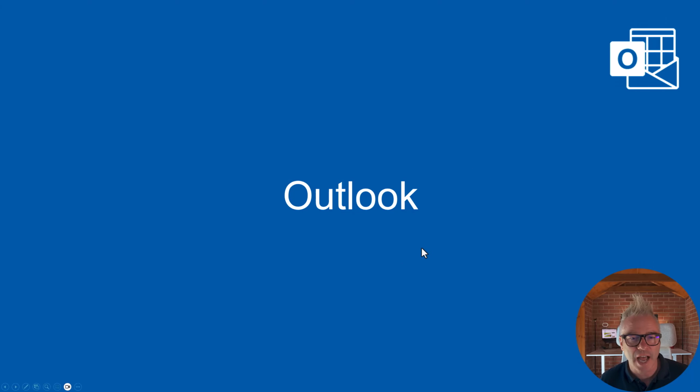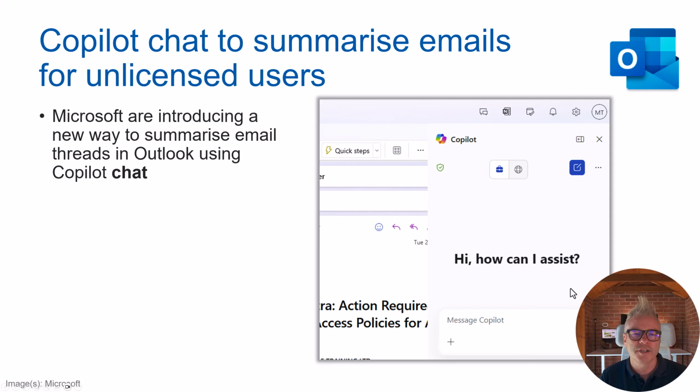Okay, let's have a look at Outlook. So, Copilot Chat can now summarise emails for unlicensed users. Now, I've been saying for a while, and I'm not the only person saying this, that quite possibly Microsoft will end up including Copilot in M365. Not Copilot Chat, the free version that's grounded on the internet, but Copilot grounded in your tenant. I think since Google started doing that with their workplace offering, it might start making sense. Anyway, this is creeping in.